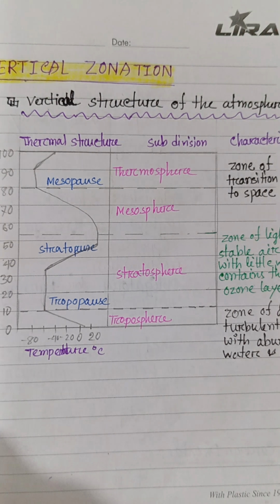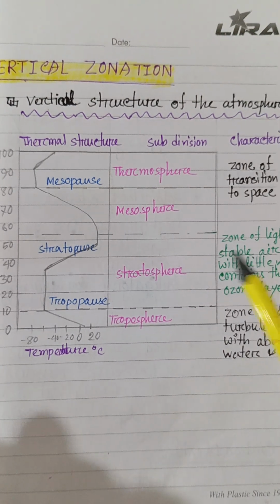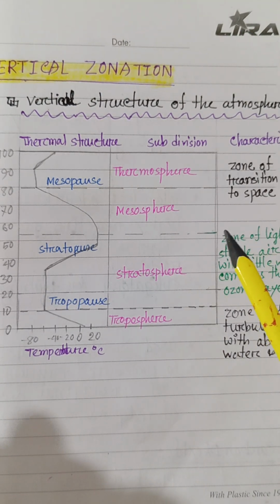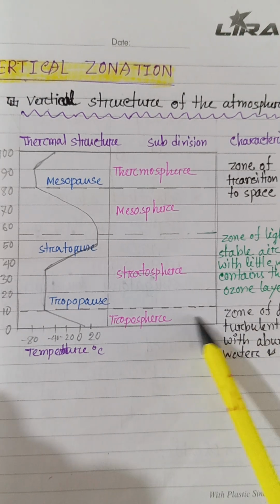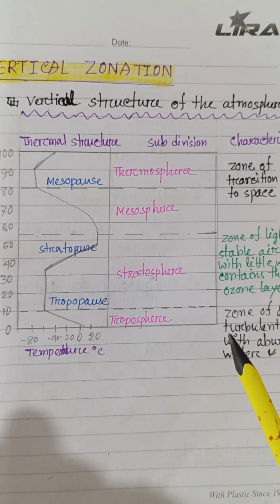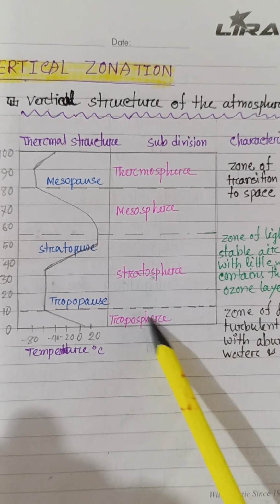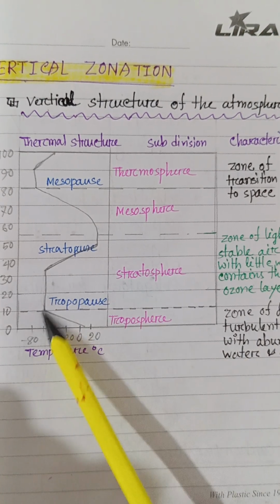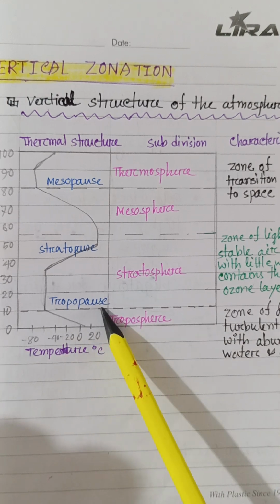It simply becomes thinner with increasing height above the ground until it eventually becomes part of the solar atmosphere. Here we can see this zone is called the zone of dense turbulent air with abundant water and oxygen. This is the troposphere, and this line is called the tropopause.